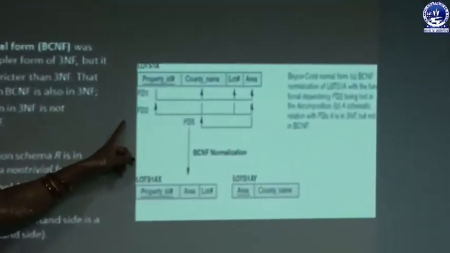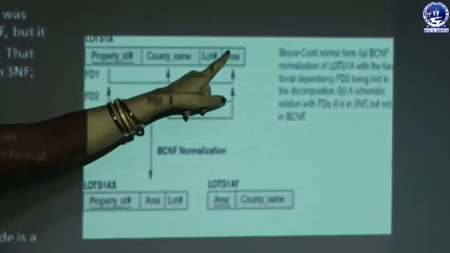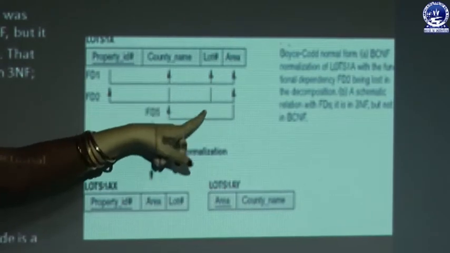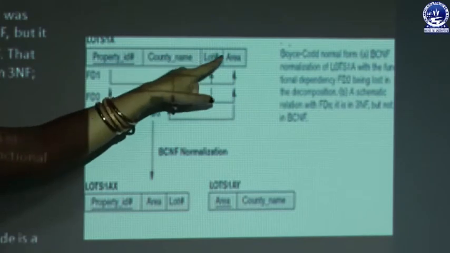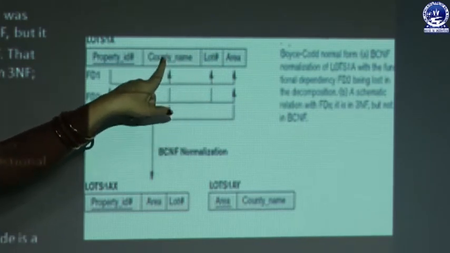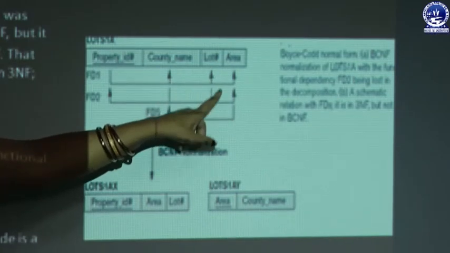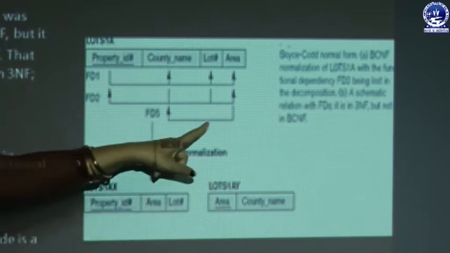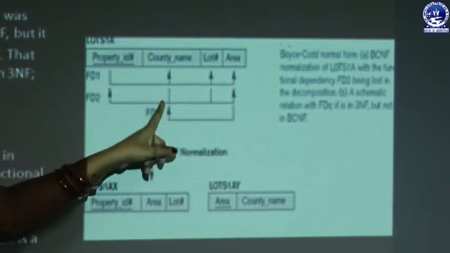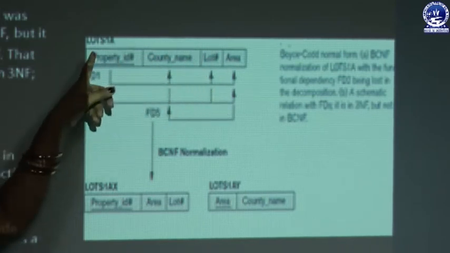Now we have to discuss how a relation schema satisfies the BCNF conditions. See the example. This is the relation schema lots1 having attributes property ID, country name, lots and area. You can see here that country name depends upon area. This is a non-trivial dependency because country name is not a subset of area. Now you have to check whether area is a super key or not. Area is not a super key because by using area we cannot calculate lots or property ID.